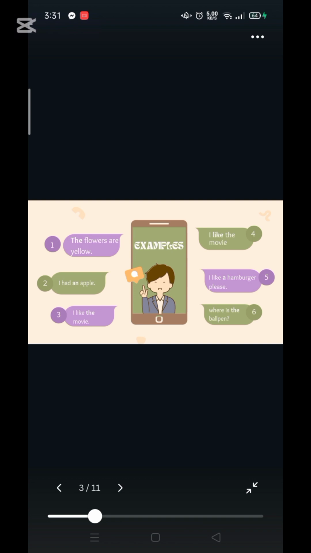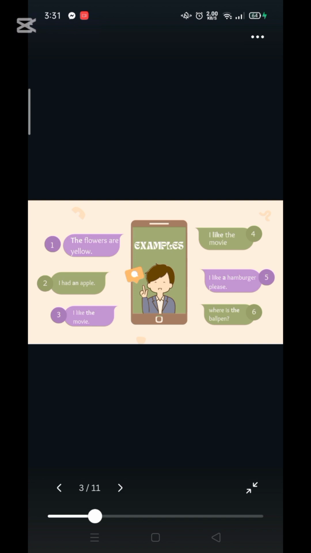The article in this case is the, because it tells us whether the flowers are specific or general. The next one is: I had an apple. The article in this case is an, because it tells us whether the apple is specific or general.